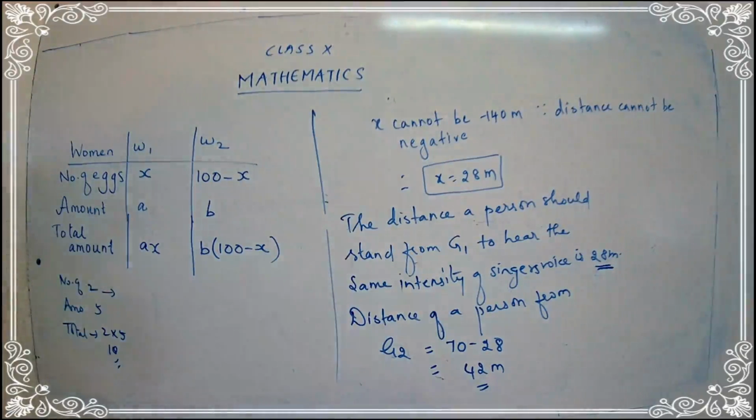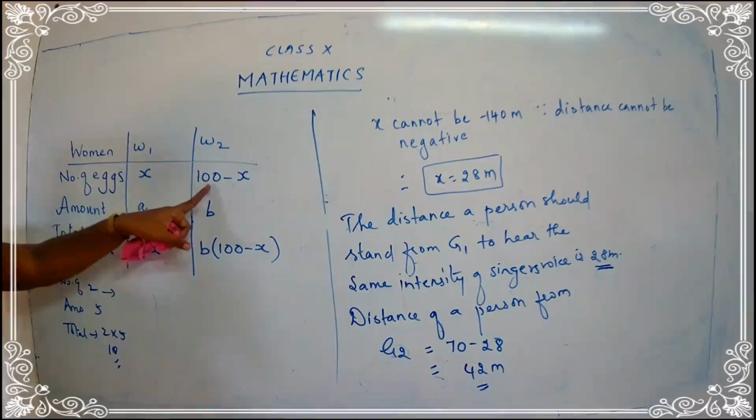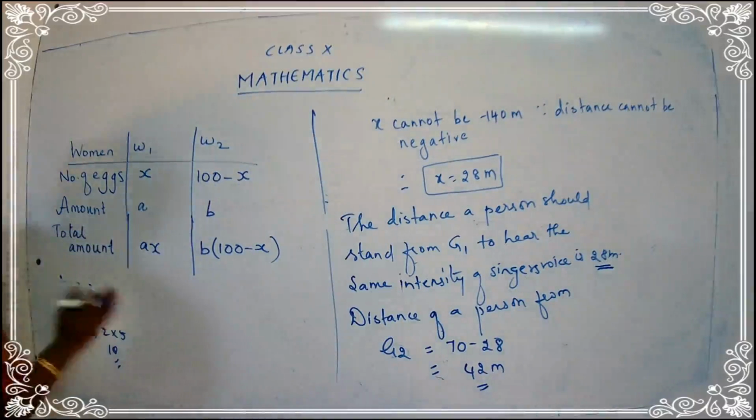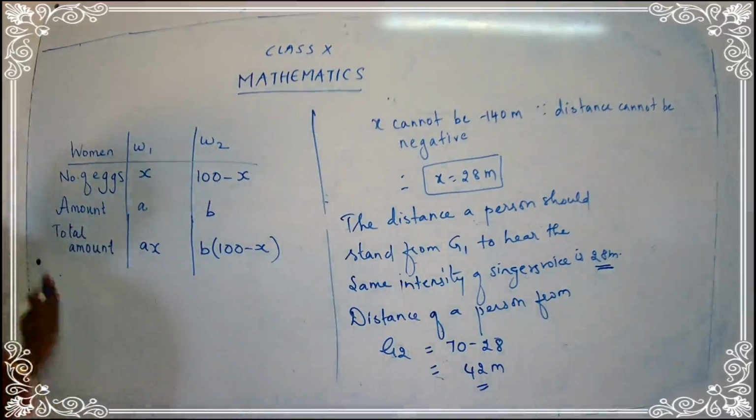See the question here, children. So what was the conversion? They had some conversation after selling the eggs on the way back home. So what is the first woman saying? She says, if I had your eggs. What is the number of eggs with the second woman? 100 minus x. So this is after the conversion. Okay, children? So after the conversion, just put here the conversion.